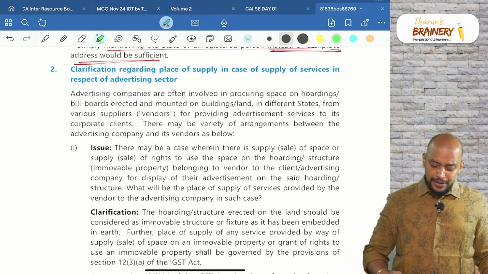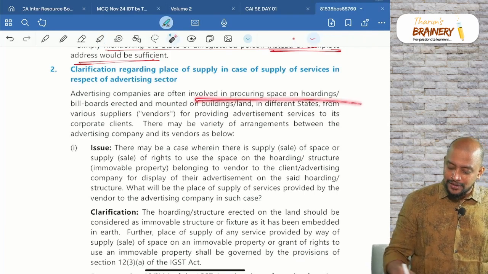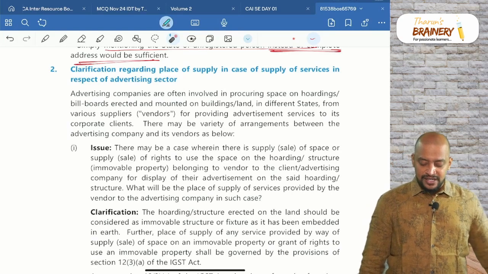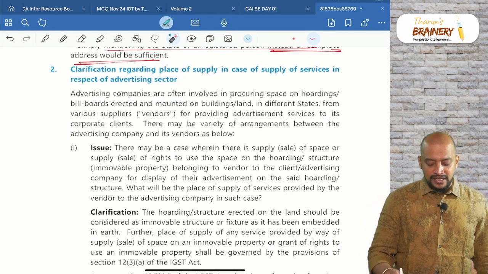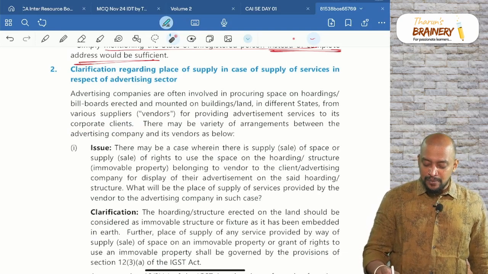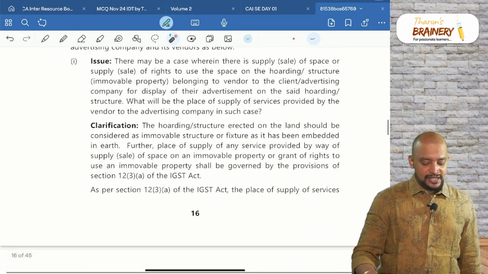Okay. Advertising companies are often involved in procuring space on hoardings and billboards erected and mounted on buildings or land in different states from various suppliers, for providing advertisement services to corporate clients. There may be a variety of agreements between the advertising company and its vendors as below.